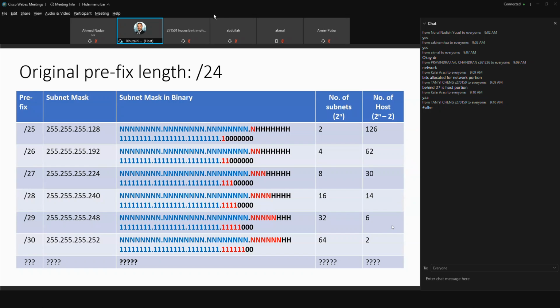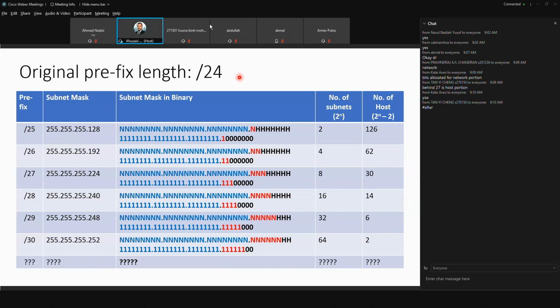Behind 27 is host portion. Where is there a behind 27? We are talking about 24. So /24 meaning that 24 bits is allocated for the network portion. Okay, so look at this diagram, this table.